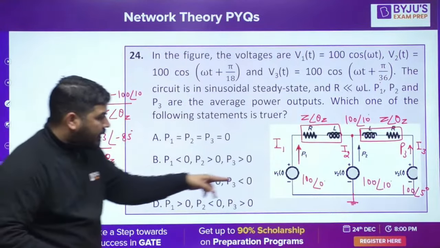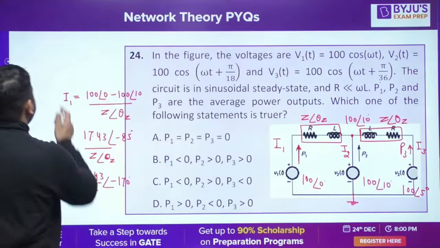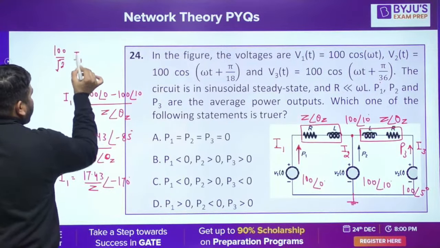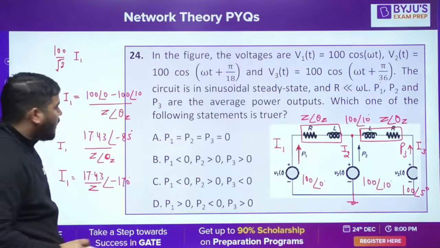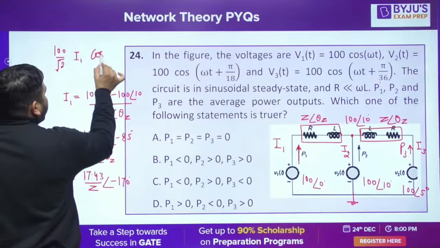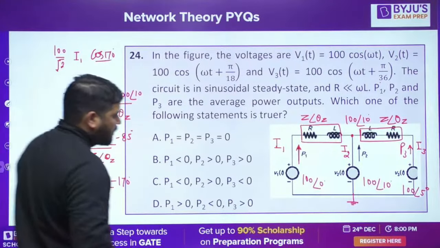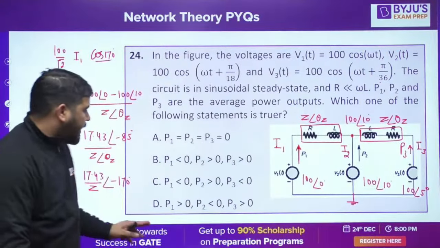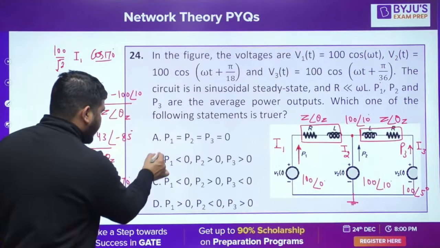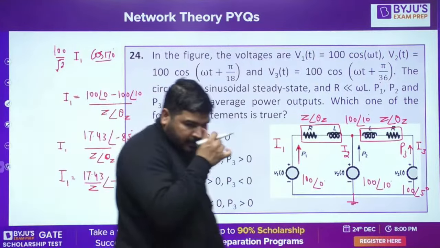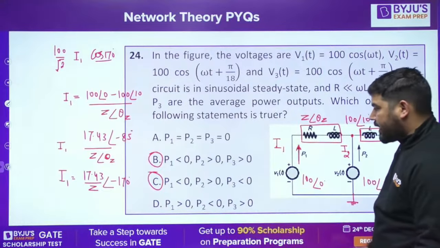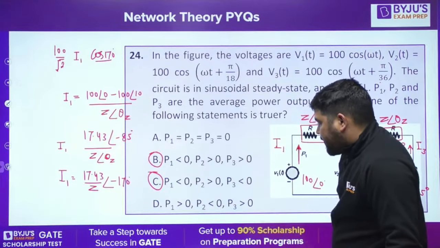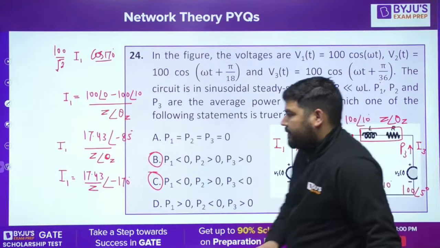Now calculate the active power. The active power is voltage RMS into current RMS, whatever the RMS value of this I1 is, into cos of 170, and cos 170 is negative. So you can say that P1 will be negative. Is it fine, guys? Only two options are there. P1 is negative, we have calculated this. Now let's come to P3, because using P3 we can get the answer. In one option it is greater, in one option it is less. I hope you understood it.